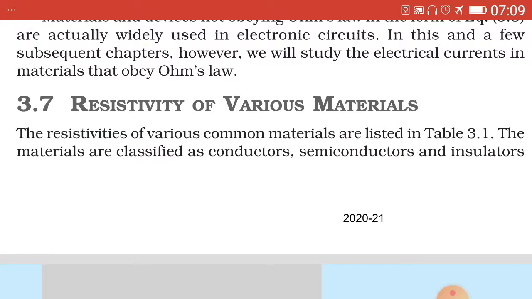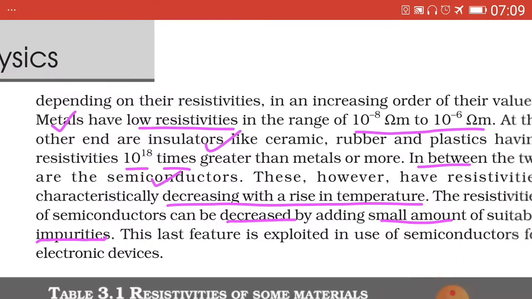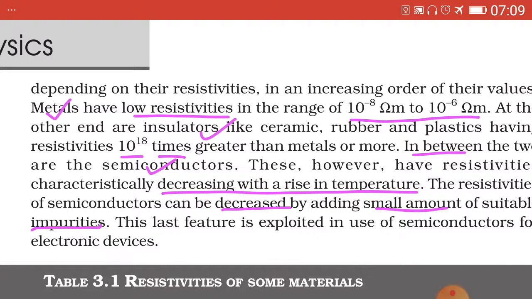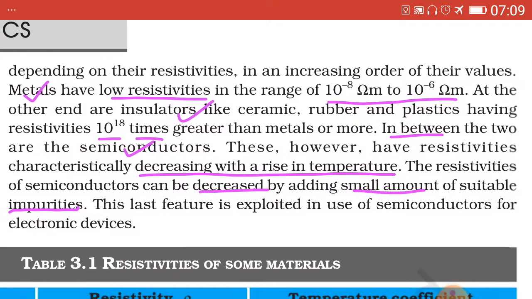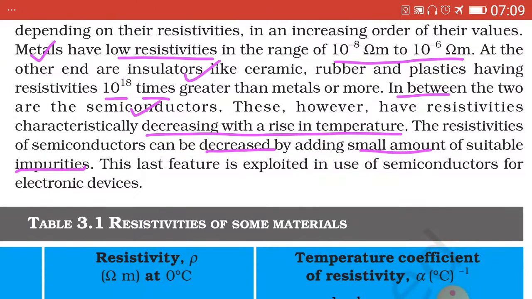Resistivity of various materials. Now metals have low resistivities, in the range of 10 raised to minus 8 ohm meter to 10 raised to minus 6 ohm meter.